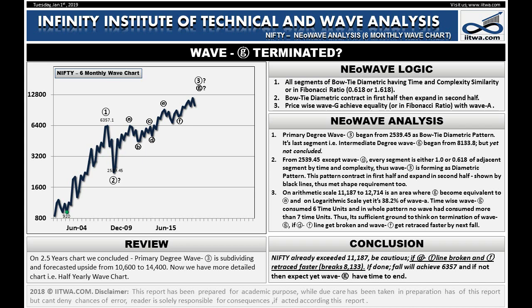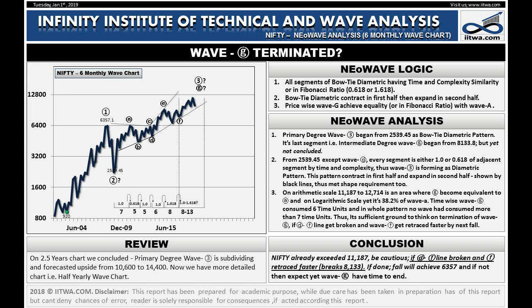The structural rules of a diametric are: a bow tie diametric pattern is contracting in the first half and expanding in the second half. All 7 segments should be similar or in Fibonacci ratio by time and complexity.